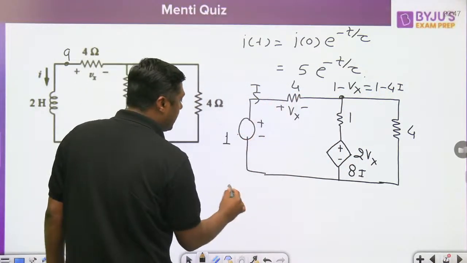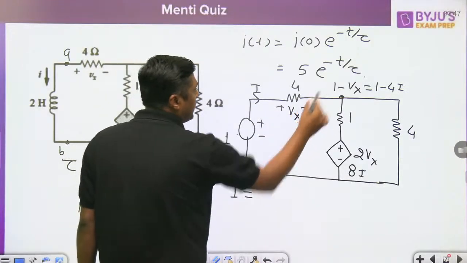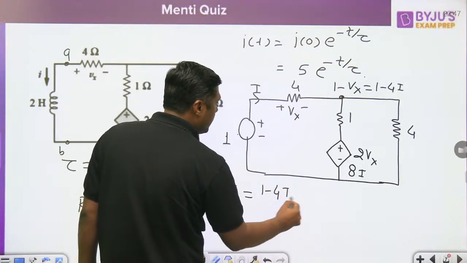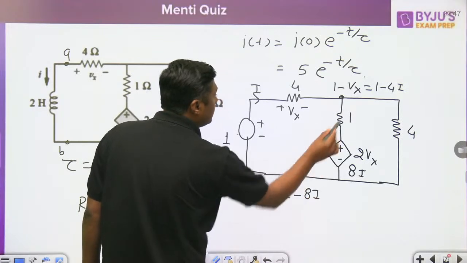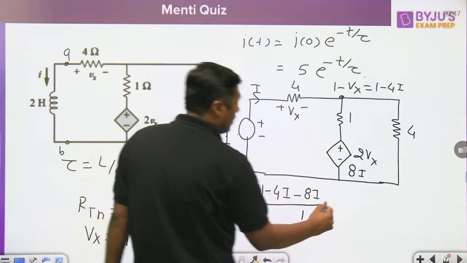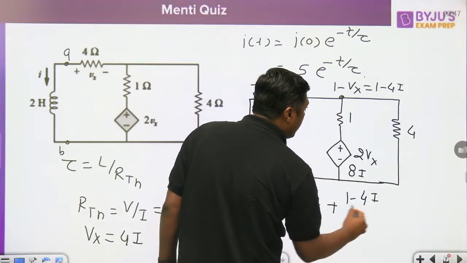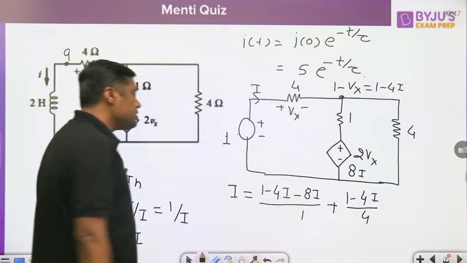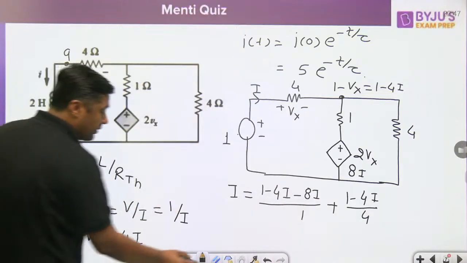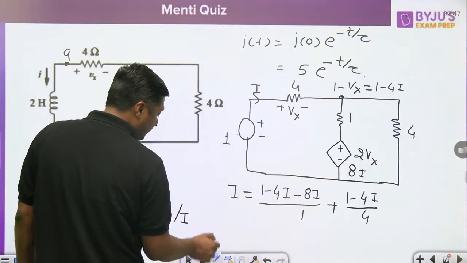What is the incoming current? I. What is the outgoing current? 1 minus 4I minus 8I, divided by 1, plus 1 minus 4I divided by 4. From this you can get the value. This is the 1. This is the I. Okay.